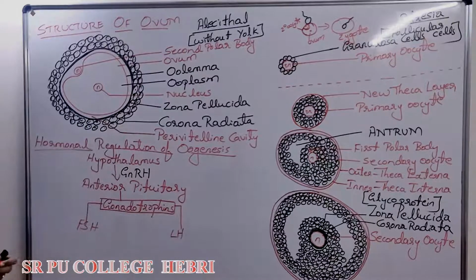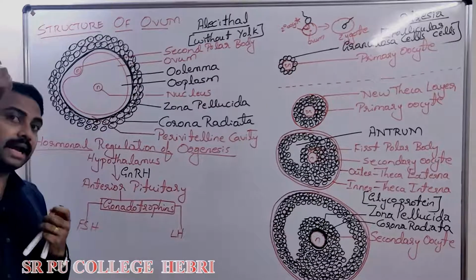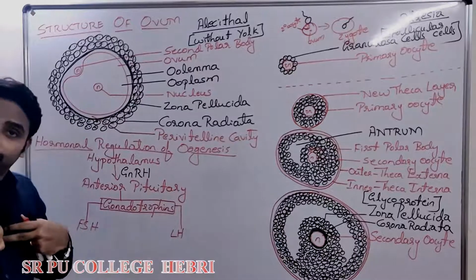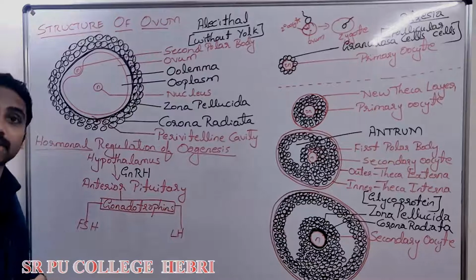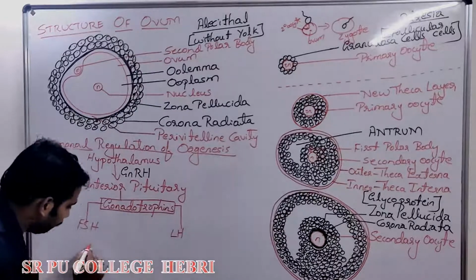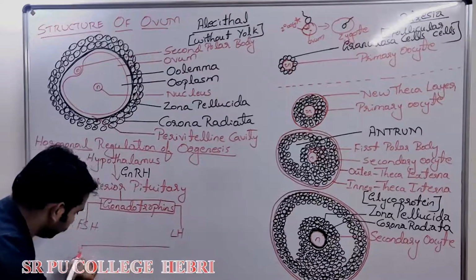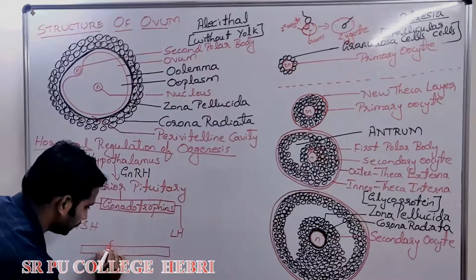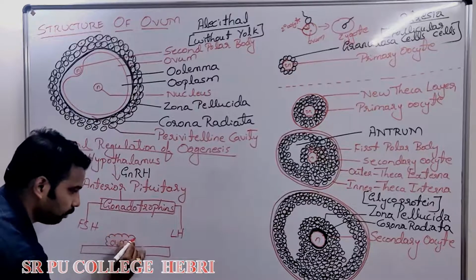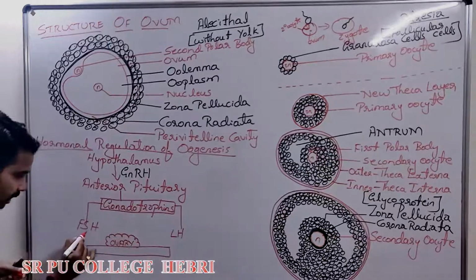The two gonadotrophins called FSH and LH are released through blood circulation. FSH and LH reach her ovary. Try to understand, the concept is very simple. Through blood circulation, both reach the ovary.